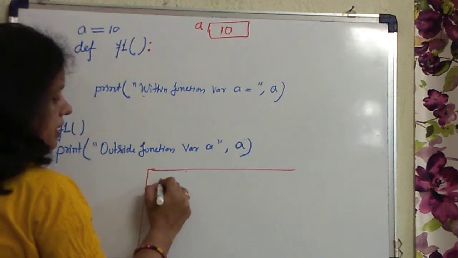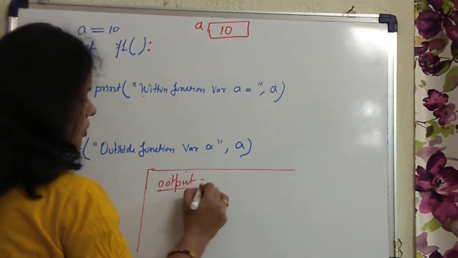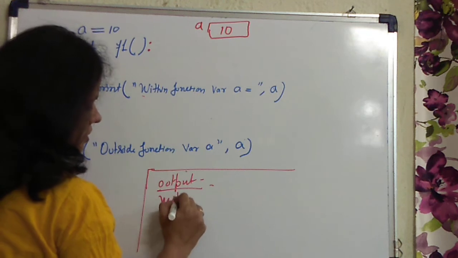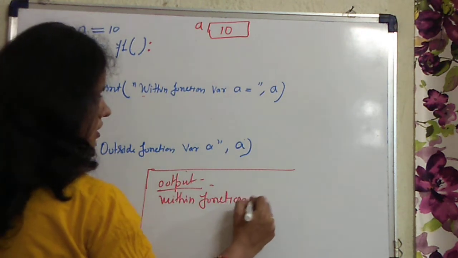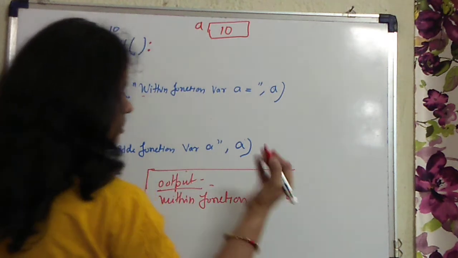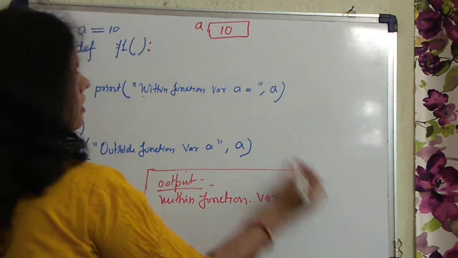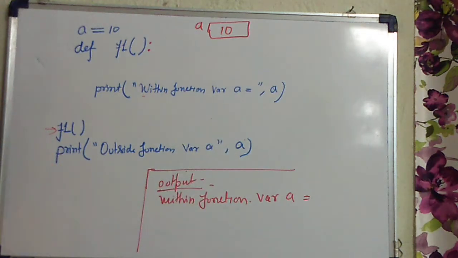The output will be within function variable A. Can you tell me what will be the value of A? It will be 10. Clear now?